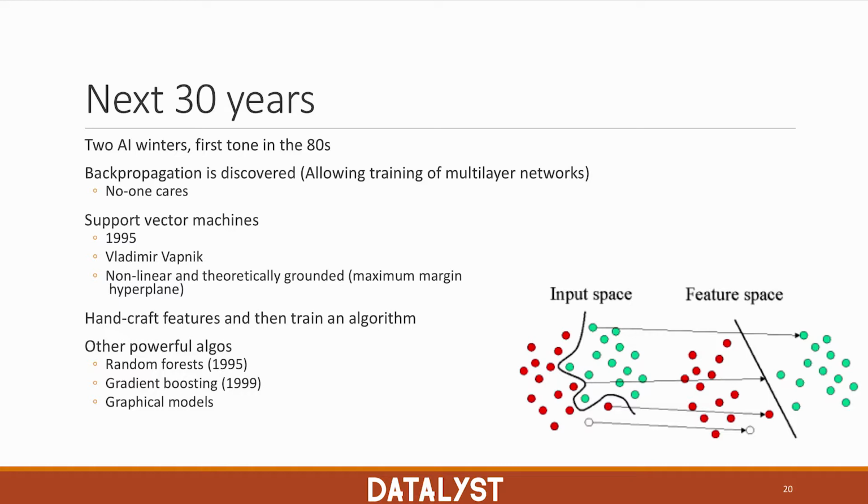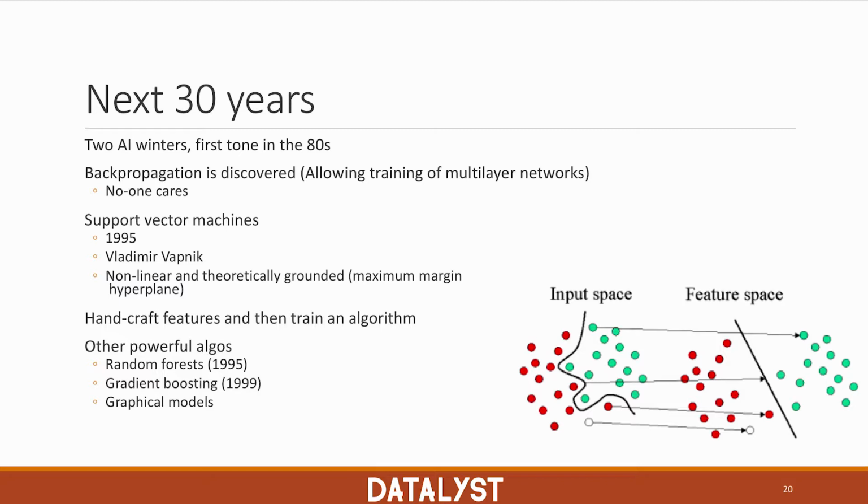And then backpropagation was discovered around the 80s, and the area was revitalized a bit. However, most people outside of academia were not very interested because of the issues that had showed up with AI. It had been overhyped, and then the market crashed. So AI and all associated fields had become toxic. However, in the 80s, it became possible to actually train neural networks with hidden layers and solve the XOR problem. So there was some research being done in neural networks in the late 80s and early 90s.